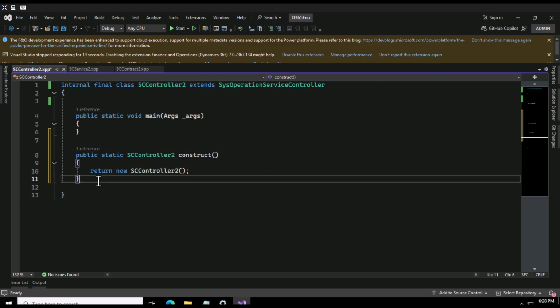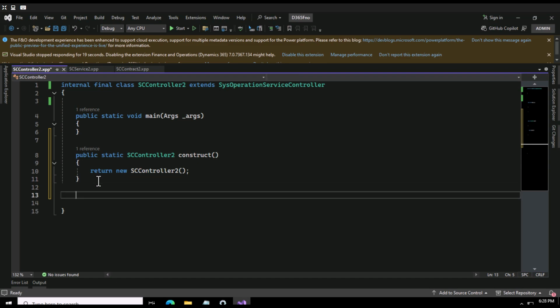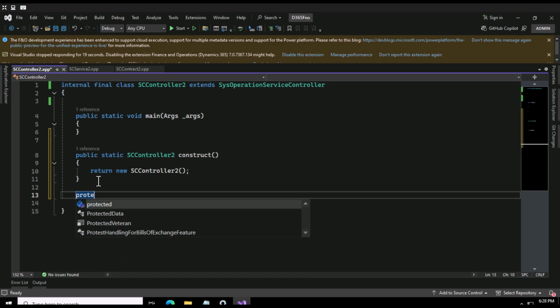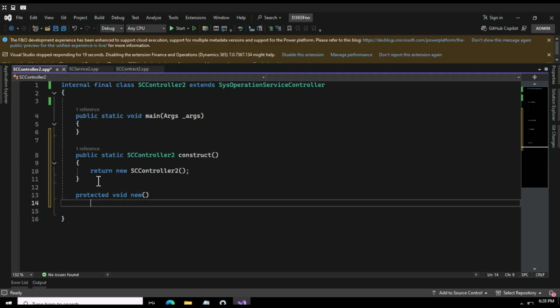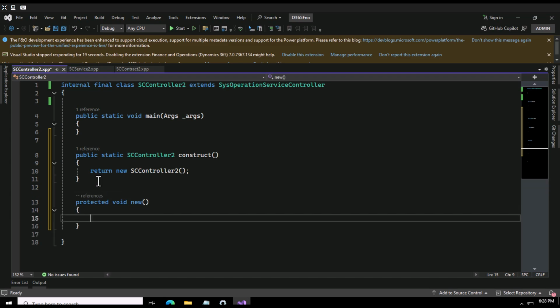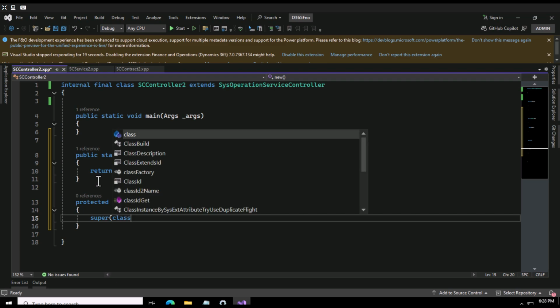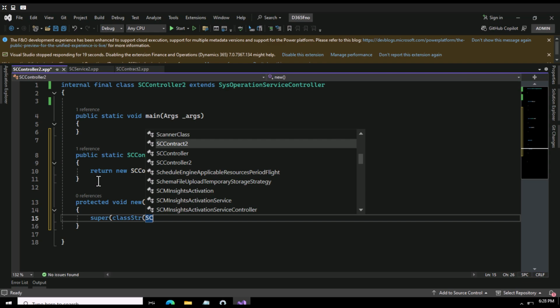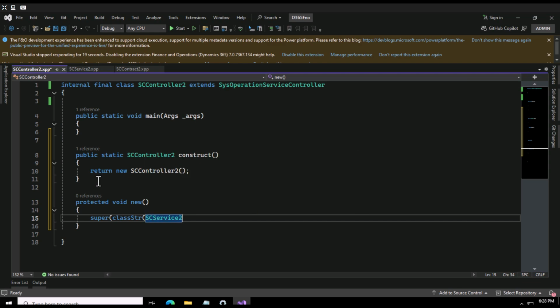So construct is ready, and then we can use this protected void new, and then I can call the super. Inside your super, the first thing you can do, you can pass your class name. My class name is SC service 2, and then I'll just pass my method name.